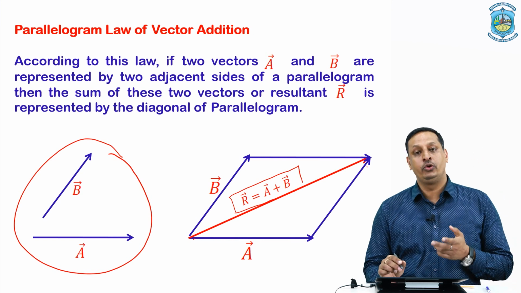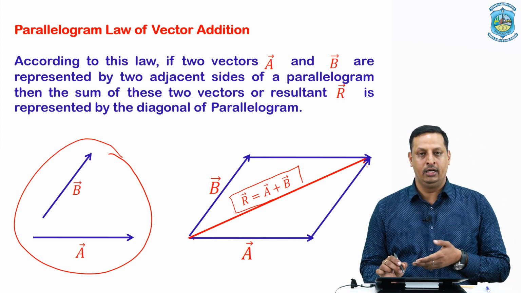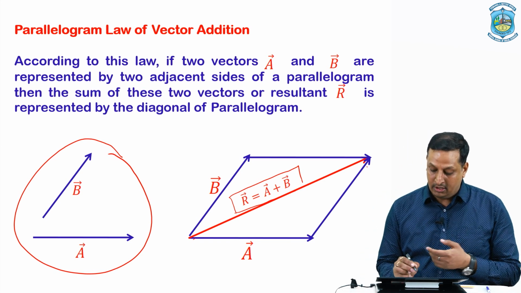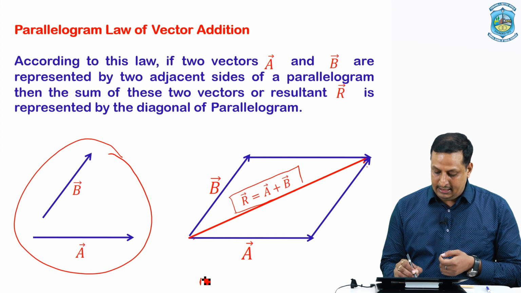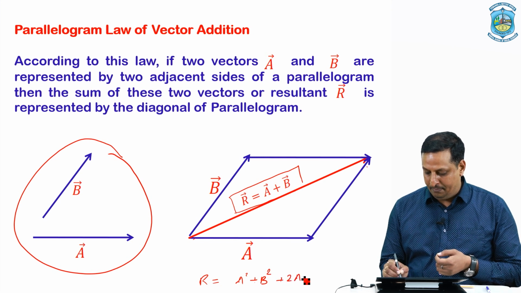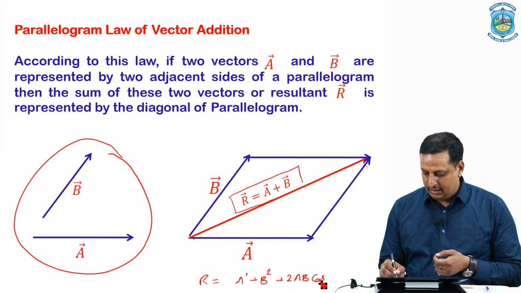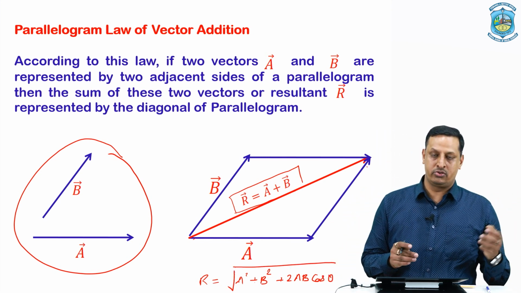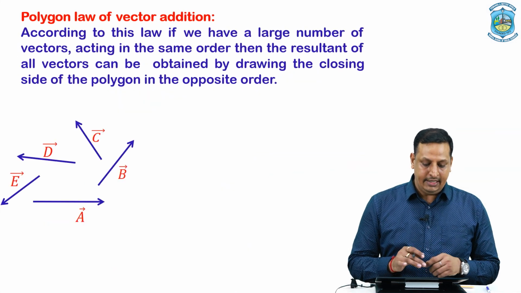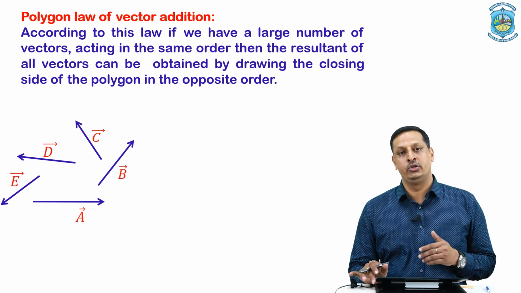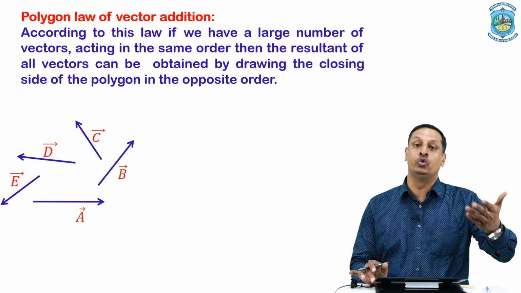Further, if we want to calculate the resultant, then by proceeding in the same way as we did in the triangle law of vector addition, we can obtain the expression for the resultant, and that will definitely come out to be the square root of a square plus b square plus 2ab cos theta. We can proceed in the same manner as we did in the triangle law of vector addition. Next one is the very important law of vector addition, which is useful for the addition of more than two vectors.